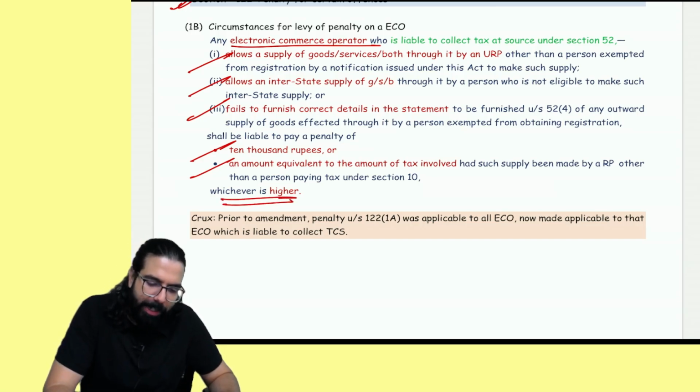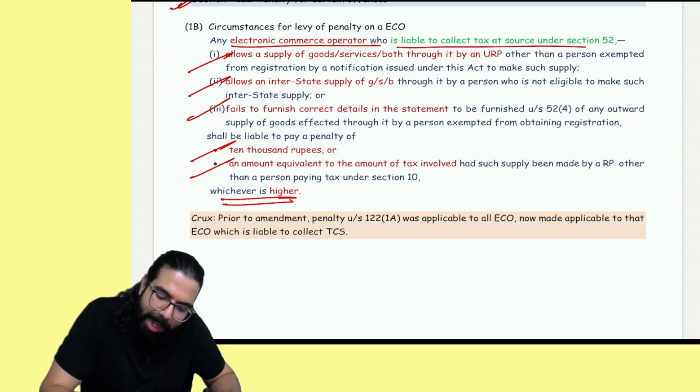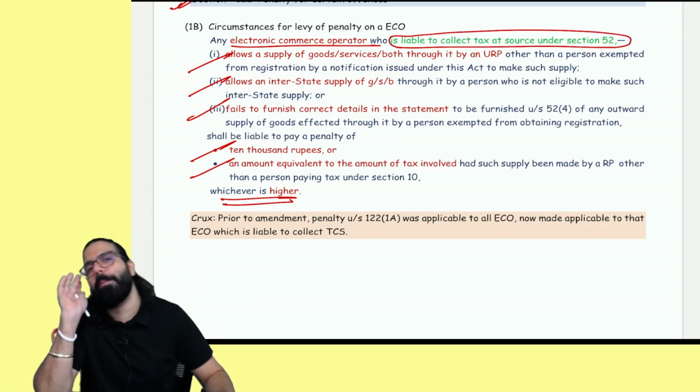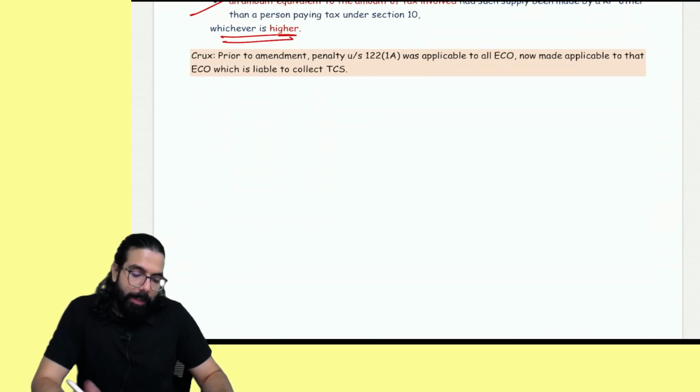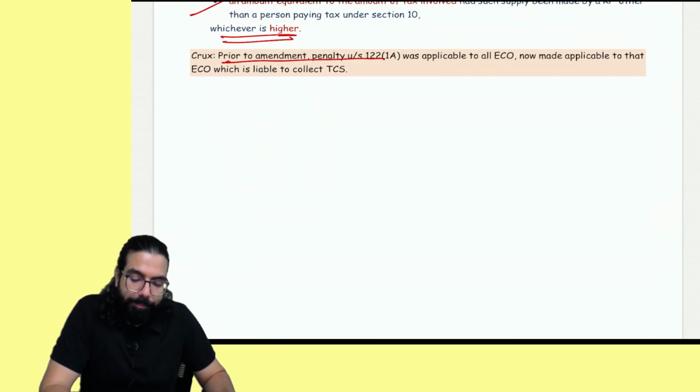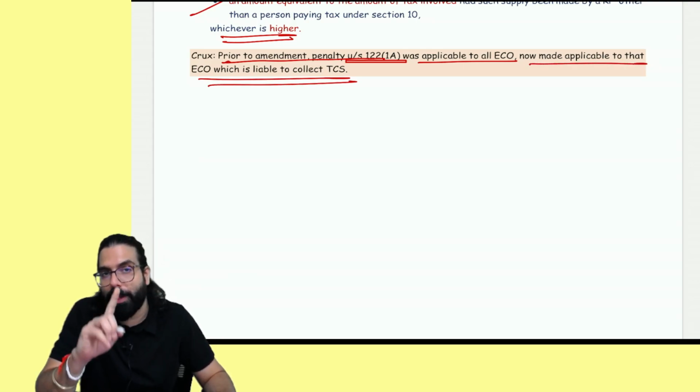Correct, everyone? Now they are telling, sir, any e-commerce who is liable to deduct TCS only is liable for penalty. Prior to the amendment, section 122(1)(a) penalty was applicable to all ECOs. Now it is applicable only to that ECO who is liable to collect TCS.